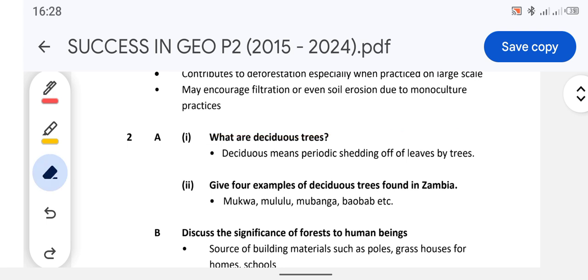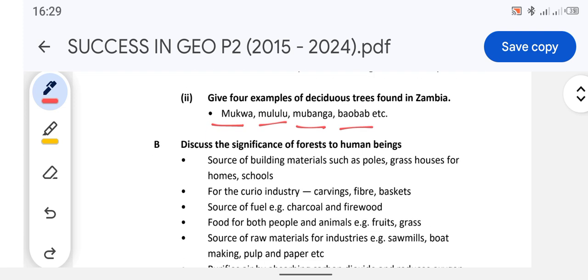So move on to question A2, 2015. Give 4 examples of deciduous trees in Zambia. Alright, so the first example is the mukwa tree, the muuyu tree, the mulunguti, the mbunga, and the bamboo trees, etc. So move on to question B.